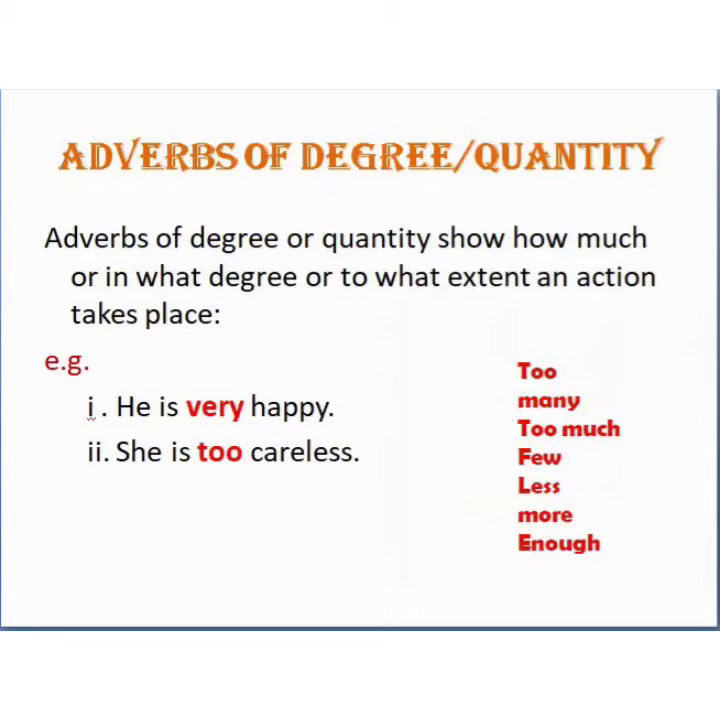Now come to adverbs of degree or quantity. Adverbs of degree tell us the degree or extent to which something happens. They can modify verbs, adjectives or other adverbs. So you can see that he is very happy, she is too careless. These sentences describe the extent, the degree, to which the action takes place. There are different examples of degree and quantity: too, many, too much, few, less, more, enough, and many others.